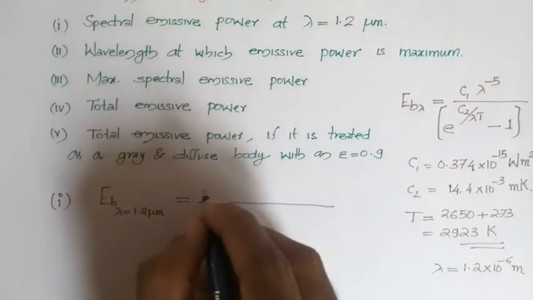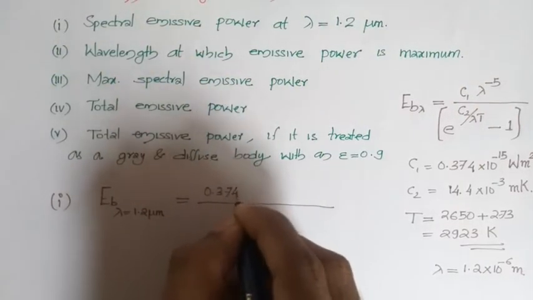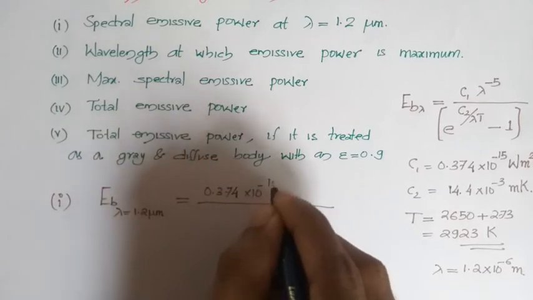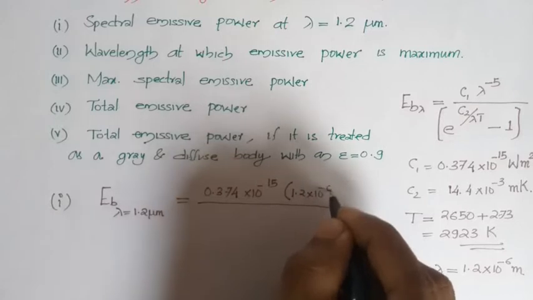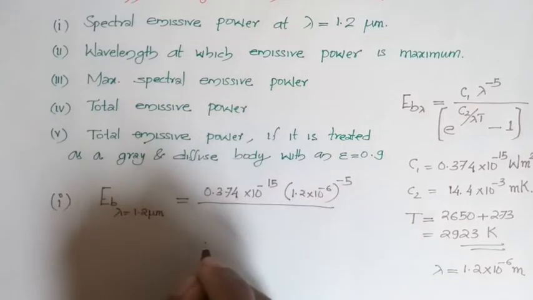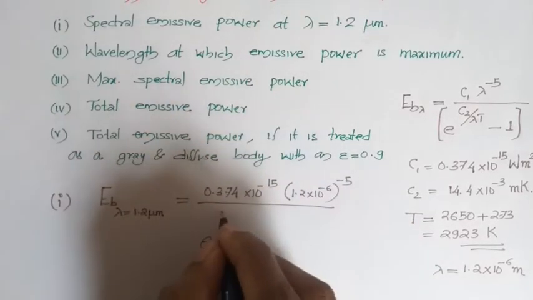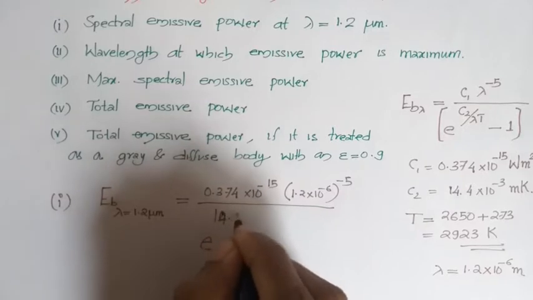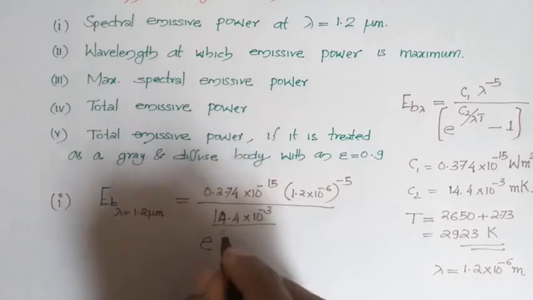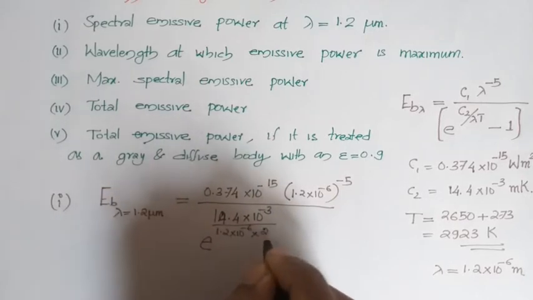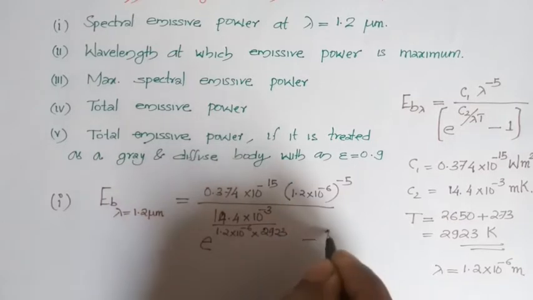So C1 is 0.374 into 10 raised to minus 15, λ raised to minus 5, 1.2 into 10 raised to minus 6 the whole raised to minus 5, e power C2, which is 14.4 into 10 raised to minus 3 divided by λT, 1.2 into 10 raised to minus 6 into 2923, minus 1.